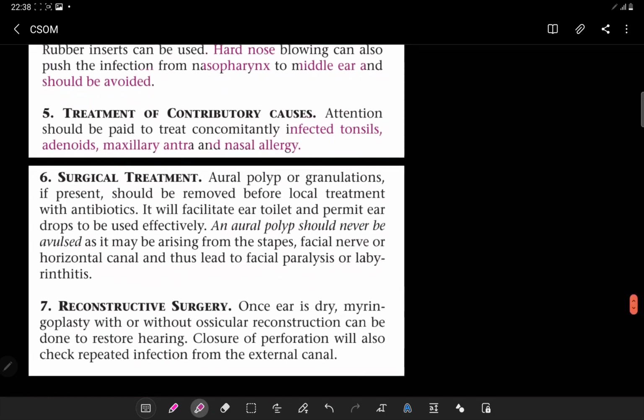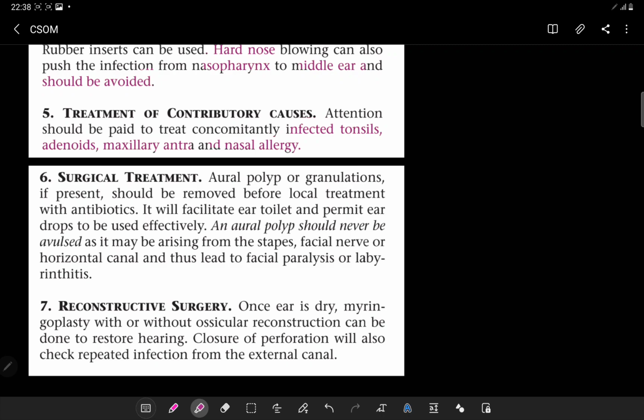Then we have the surgical treatment. Now you have treated that active disease. Now there is a surgical treatment. The surgical treatment is basically a very good treatment for CSOM. Basically we have tympanoplasty, which involves ossiculoplasty plus myringoplasty. Firstly, you have to check the status of the ossicular chain. If it's good, you can do just myringoplasty, that is a repair of the tympanic membrane.